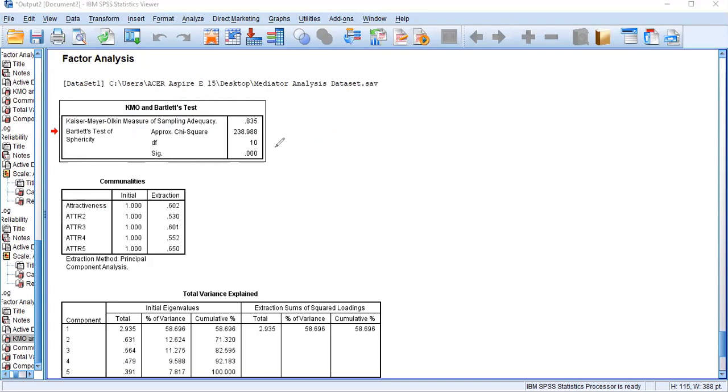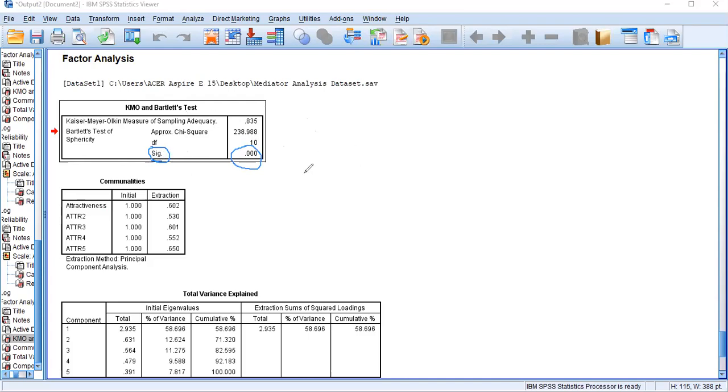this variable validity. Right? The standard is the KMO value, that is Kaiser-Meyer-Olkin, the meaning of KMO value. It should be greater than 0.5. And the other thing is, it should be significant. That means the Bartlett test should be significant. Significant means the sig value. Now remember this, SPSS always gives the p value as the sig value.